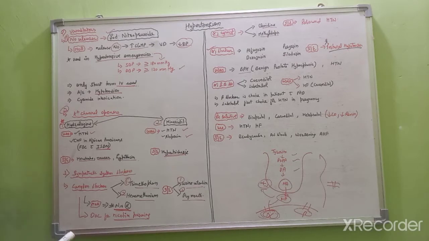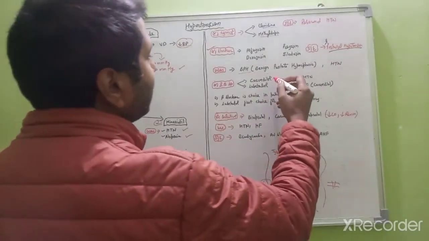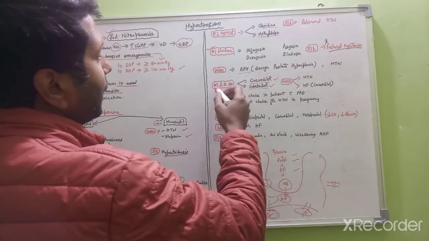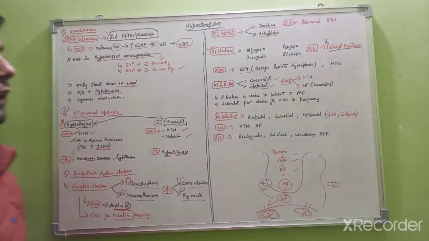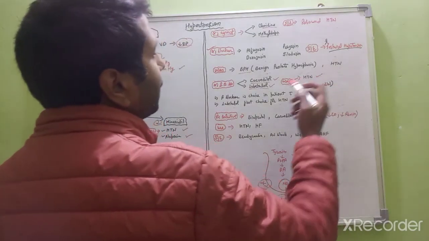The next drugs are alpha 1 and beta blockers. In this category we have carvedilol and labetalol. Both drugs have alpha and beta receptor blocking activity. So these drugs are useful in the treatment of hypertension and heart failure.